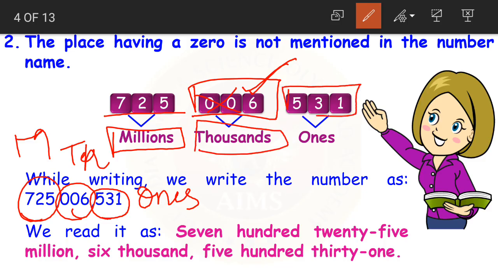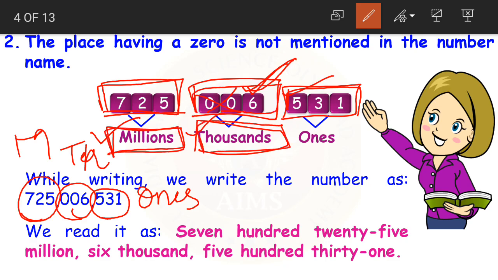Then we have 531. Yes or no, children? We have 531. How do we read this? 725 millions 6,000 531. Read the whole number and then read its period. For ones period, we do not read the period. We simply read the number 531.